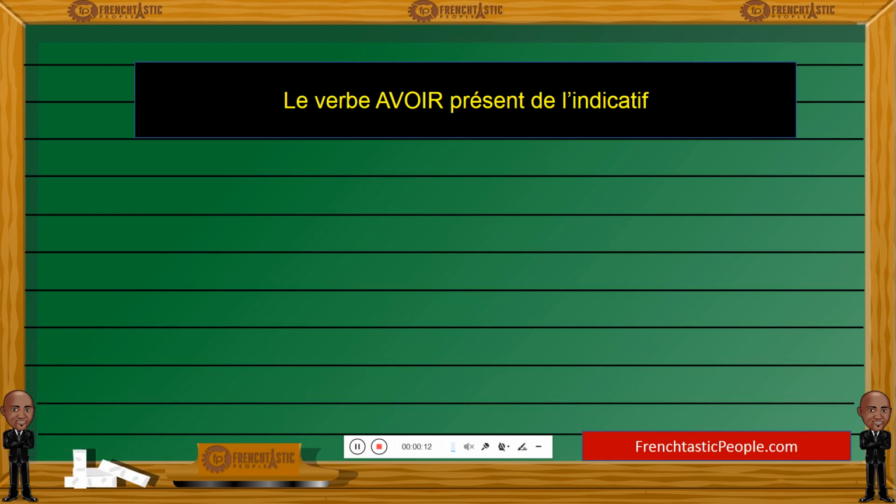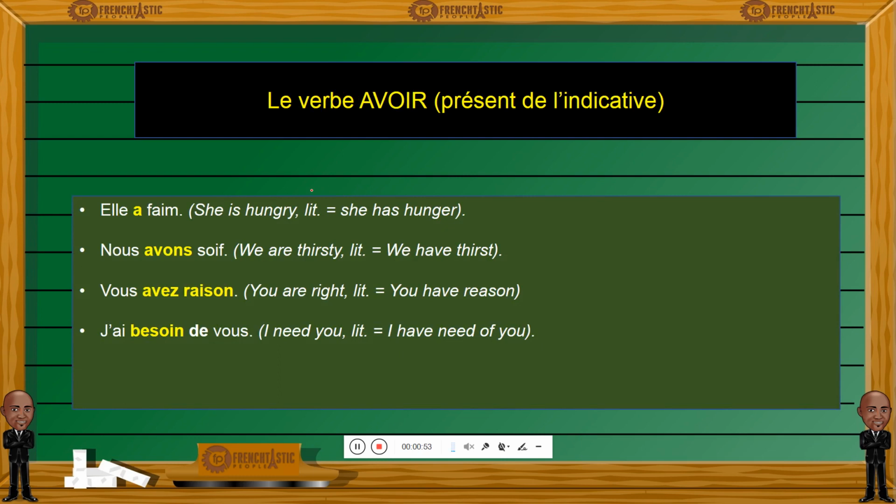I have the sense that to most of you, this lesson will feel like a déjà vu because in the previous chapter, we have studied avoir in the present of the indicative, le présent de l'indicatif, and we have studied avoir used in common French idioms like avoir faim, to be hungry, avoir soif, to be thirsty, etc. So if you feel like you have already mastered the topic, go ahead and skip to the next chapter, or if you would like to have a bit more knowledge of avoir, stick around and we will again study this very important French verb.